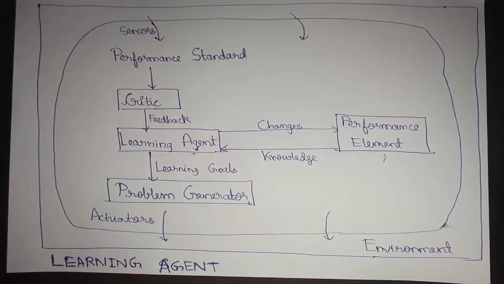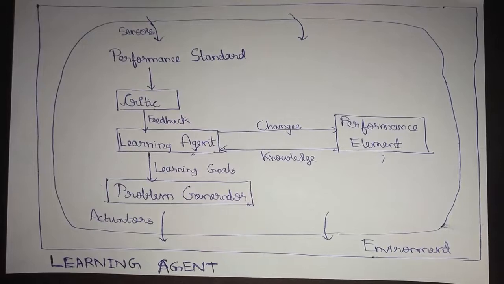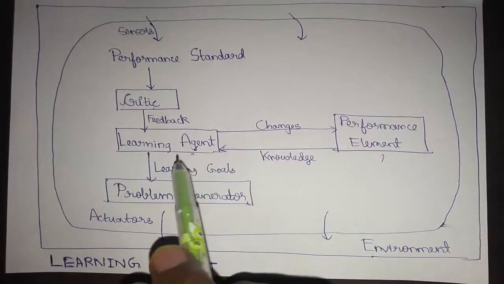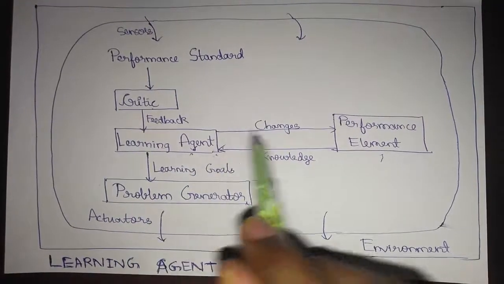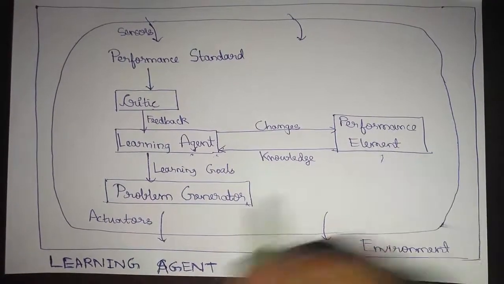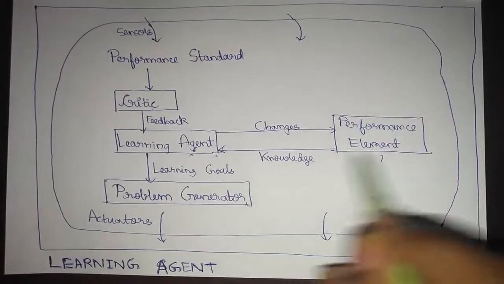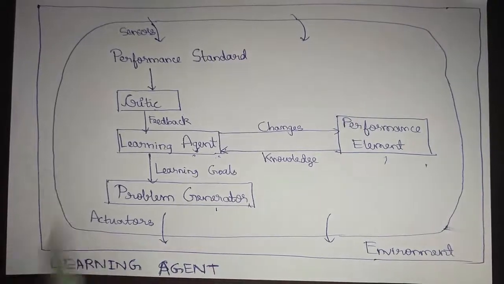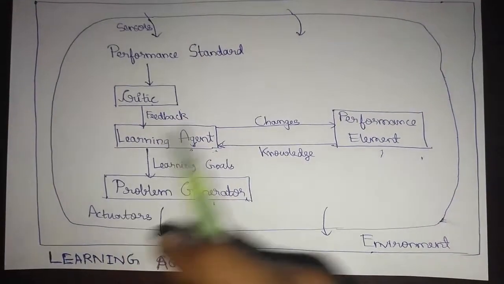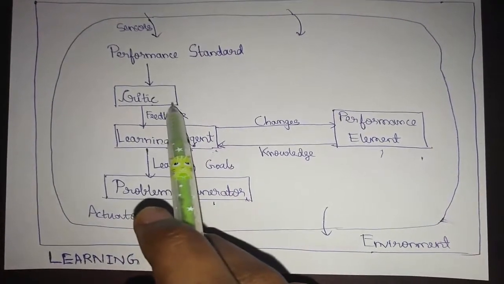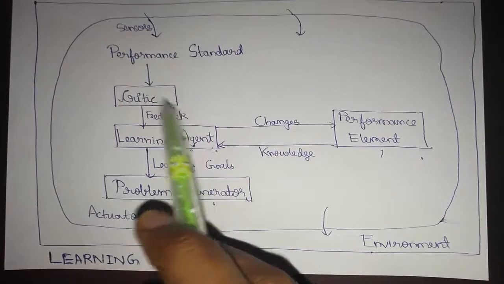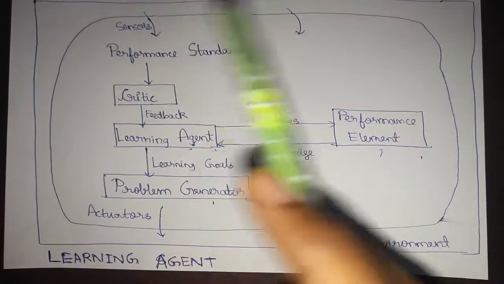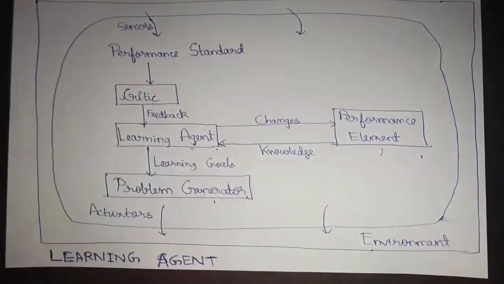All right, so the basic conceptual components required for a learning agent are the learning element, the performance element, the critic, and the problem generator. Let's brief what the independent tasks of each conceptual component are, as each contributes towards the concept we are going to derive from an unknown environment in order to judge a known environment.